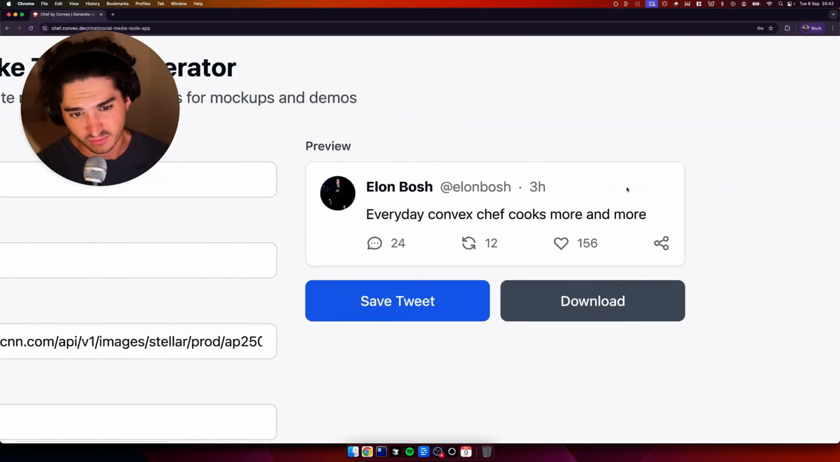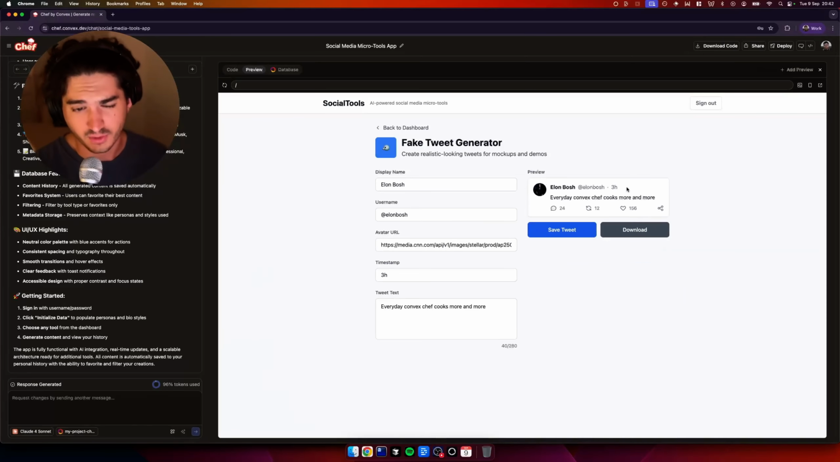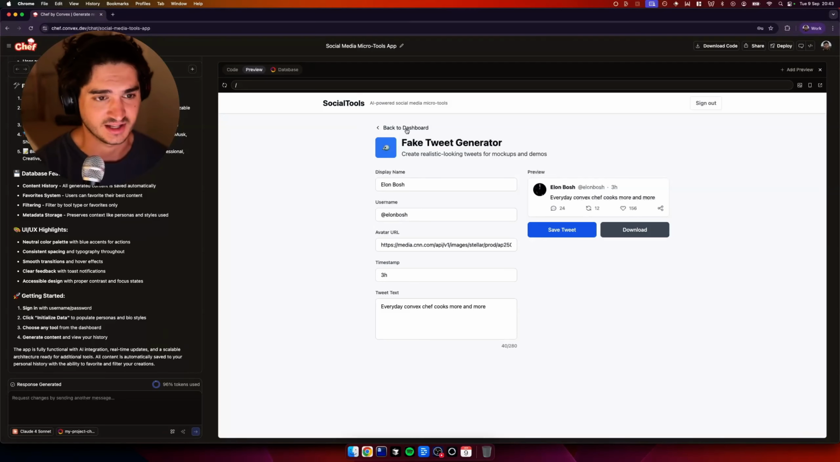And I know that Fake Tweet Generator does quite a bit of search volume. So that's just one micro tool there, one inroad that Convex Chef has ticked off. Good work. Let's go and test out the other ones.